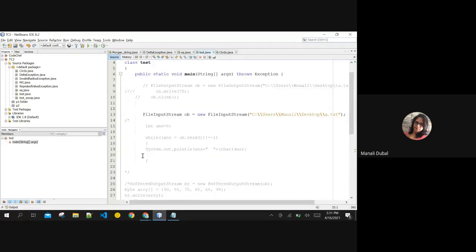Creating a file, how the file is getting created in the back end, are you giving the path correctly or not? Are you writing the data correctly or not? Are you reading it properly or not? I want you to experiment with that also. I am showing you the 3rd class here.